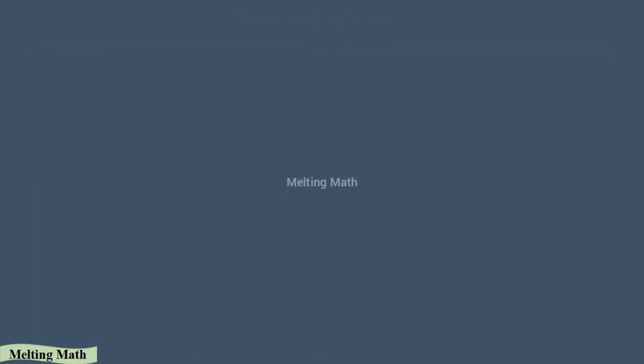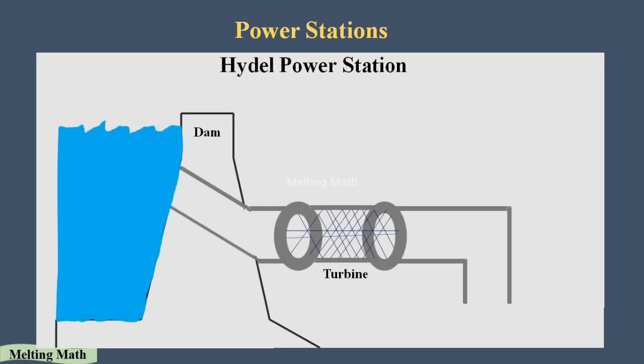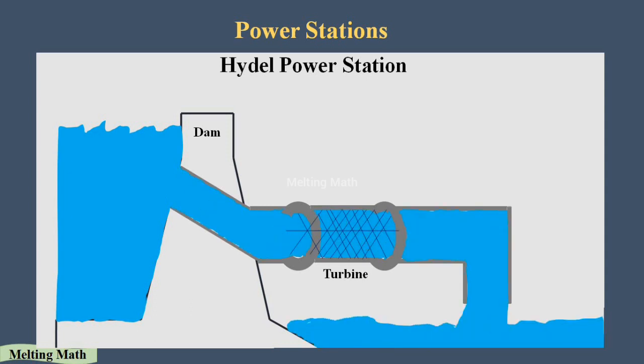Okay, that's it. Next, let's see about the tidal power station. Here also we are getting electricity. From which power are we getting this electricity? That's the tidal power. What does tidal power mean? That's nothing but water, specifically dam water. Here also the turbine is used. If the dam water passes through this turbine in a forceful manner, the turbine rotates.